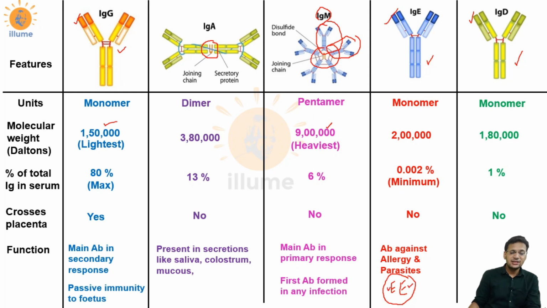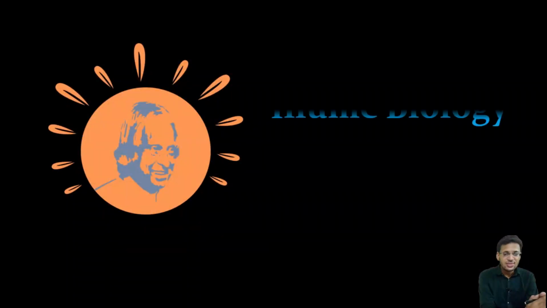The first E is IgE and the second E is eosinophil, a type of WBC. The same kind of question is asked for WBCs: which WBCs fight against allergy? Our answer would be eosinophil. So you need to remember that in cases of allergy and parasitic infections, 2 E's, that is IgE and eosinophil, would help you. And the last one is IgD, which acts as a B cell receptor.